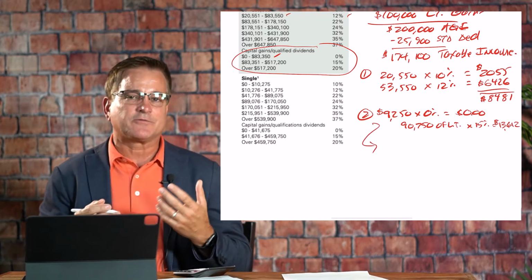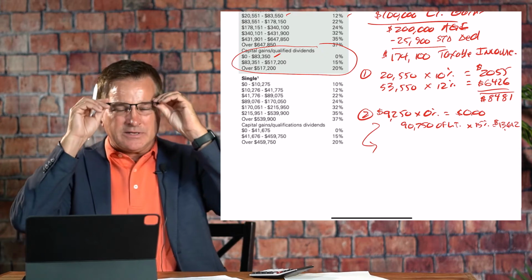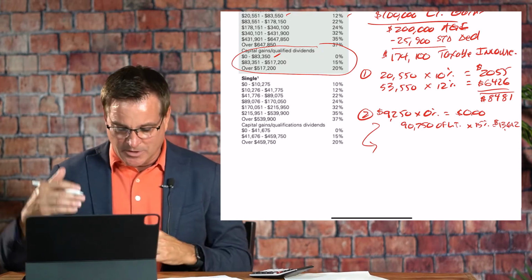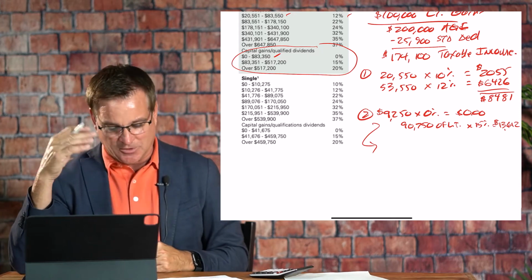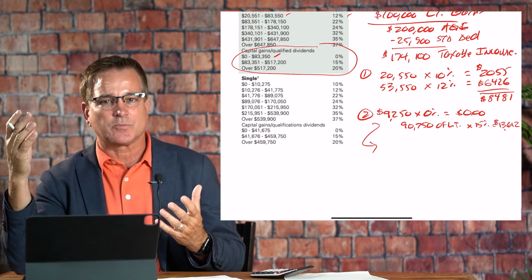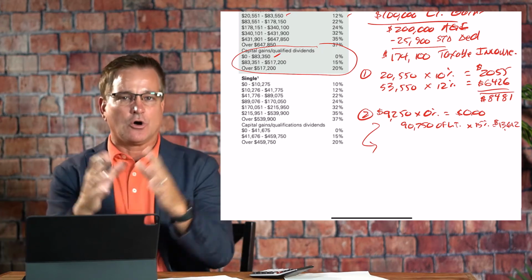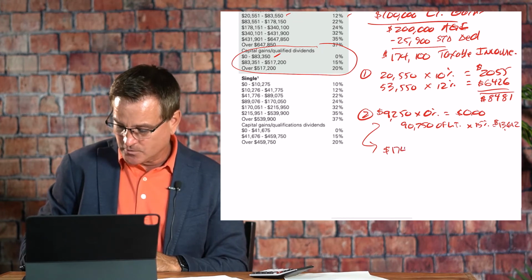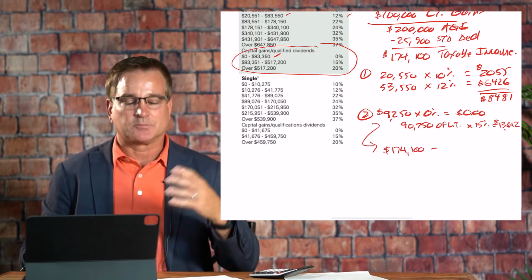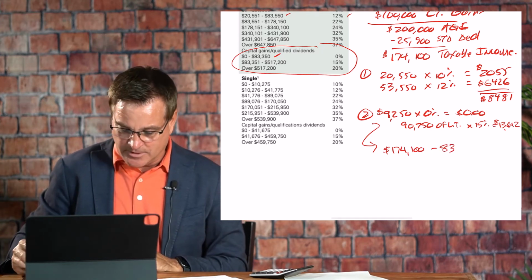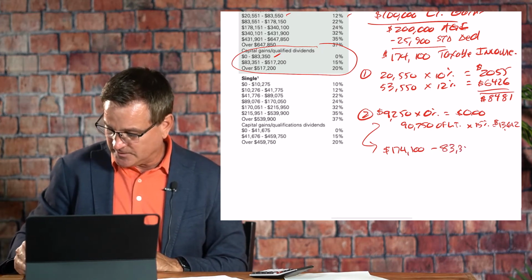Let me show you a different, maybe a little bit easier way to figure this out. What if we just say, you know what? We know that stacking our income, the first $83,350 is taxed at 0% as capital gains. So let's take our total taxable income of $174,100 and subtract that 0% tax bracket, $83,350.